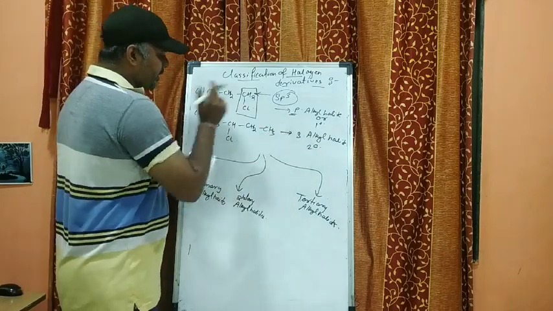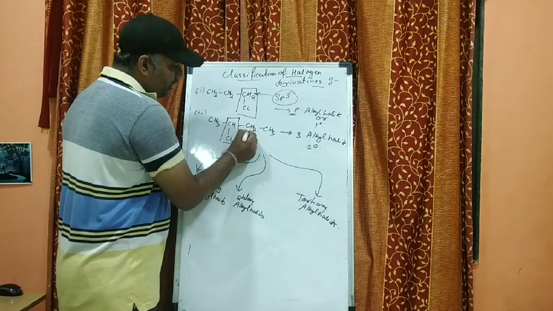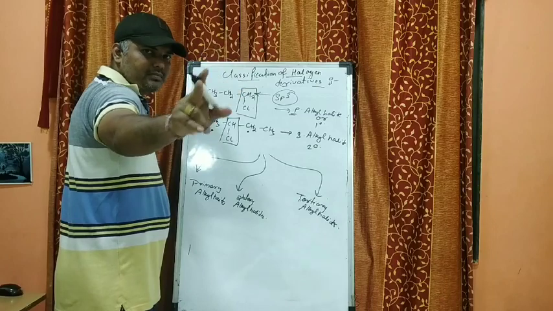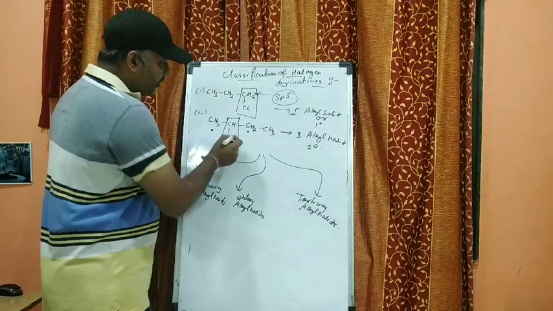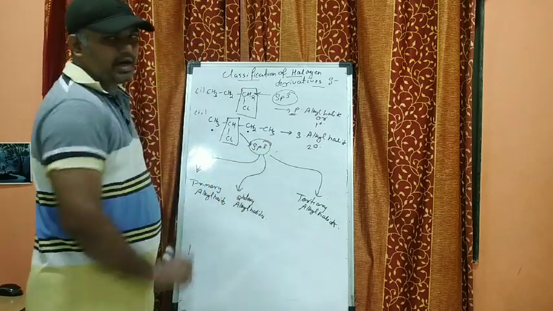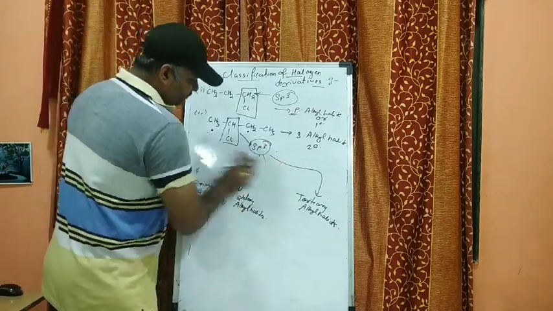Why secondary? Because this carbon atom is attached to 2 carbon atoms, one here and one on this side, right? So it becomes the secondary alkyl halide. Now the nature of this carbon atom is again sp3 hybridized, right? I hope that you are understanding, my dear students.